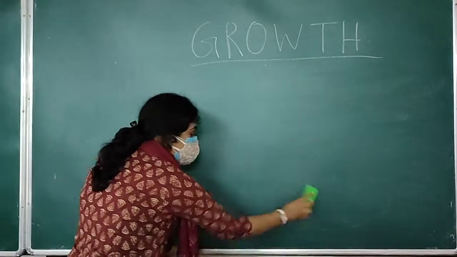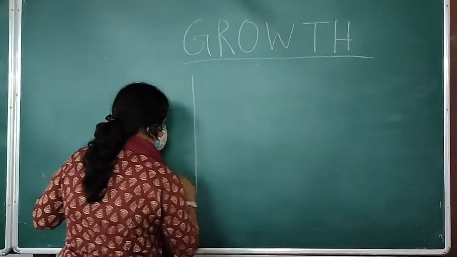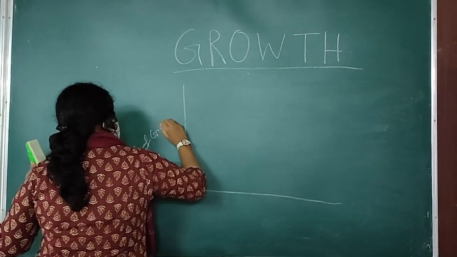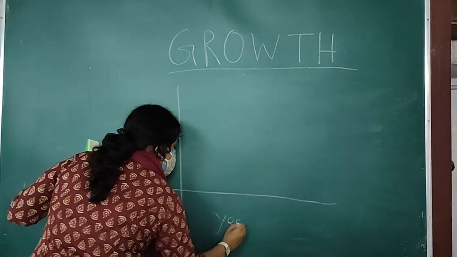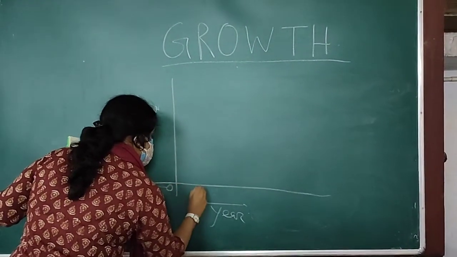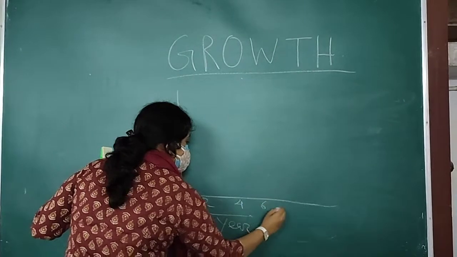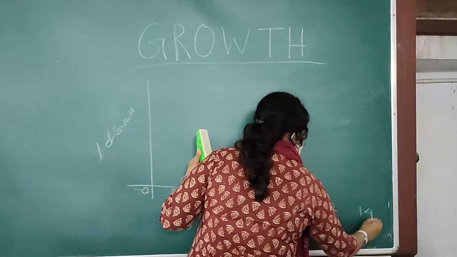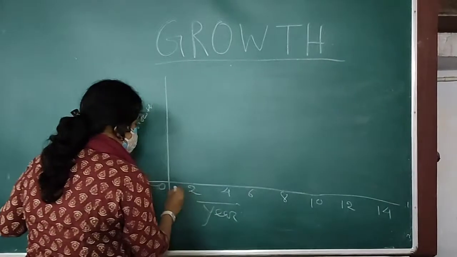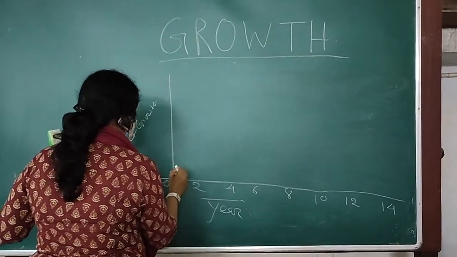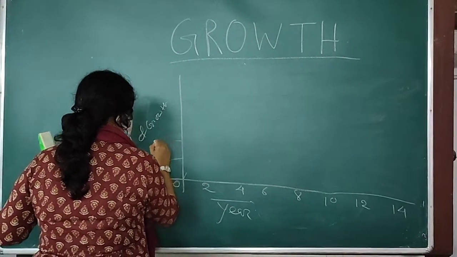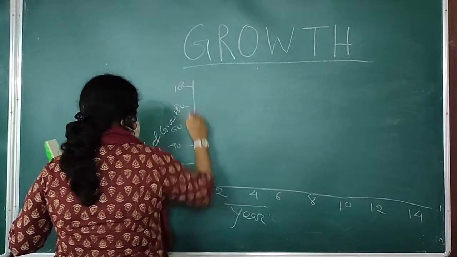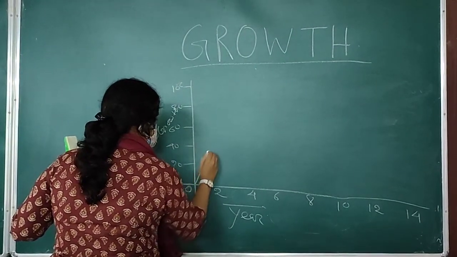So if we draw a graph of this percentage of growth, it is like that. If it's like that, then the growth spurt is like this.